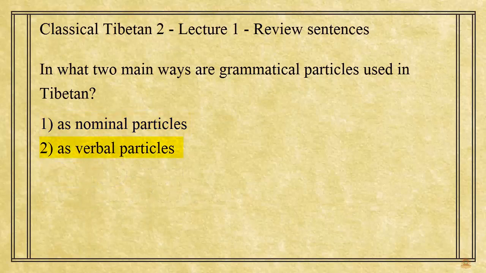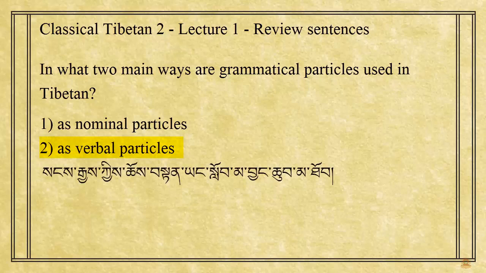A verbal particle, however, shows the way in which two phrases or sentences relate to each other. Take, for example, the sentence, Sangye ki che den yang, lobma changchup matop. The concessive particle yang here comes after the verb den, so it's used as a verbal particle. As a verbal particle, yang means even though or but, and it shows the relation between the phrase before it and the phrase after it. Lobma means student or disciple. Changchup means enlightenment. Top means attained, so matop means did not attain.